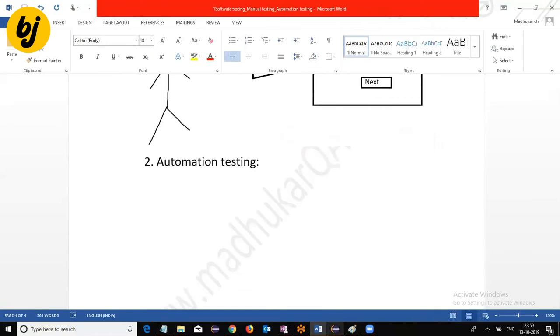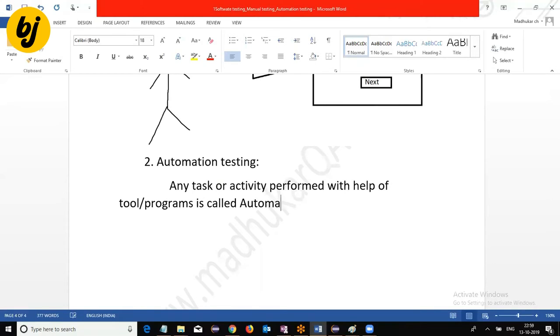Automation testing. Automation, in general, means any task or activity performed with the help of a tool or program. For example, if I use a calculator to perform arithmetic operations, this is also automation.